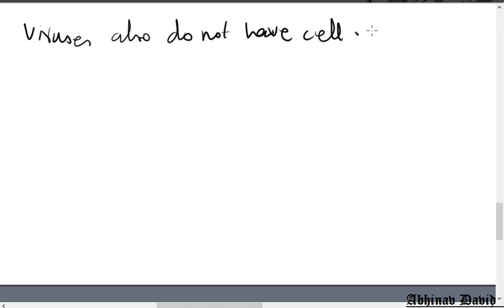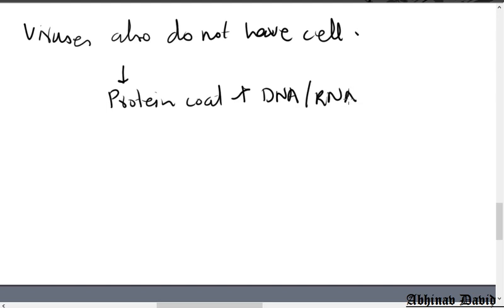We have seen in the first chapter, means fifth chapter of bio, the fundamental unit of life. We have already seen that viruses lack any membranes. Viruses have only a protein coat, and inside the protein coat, either DNA or RNA is the genome.